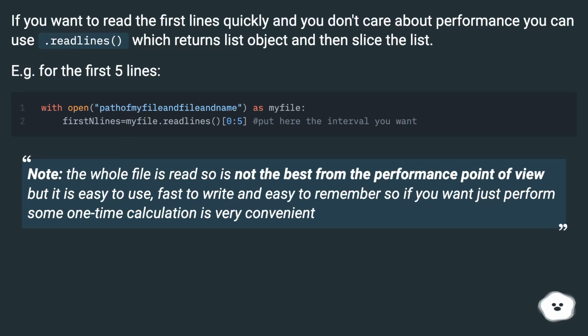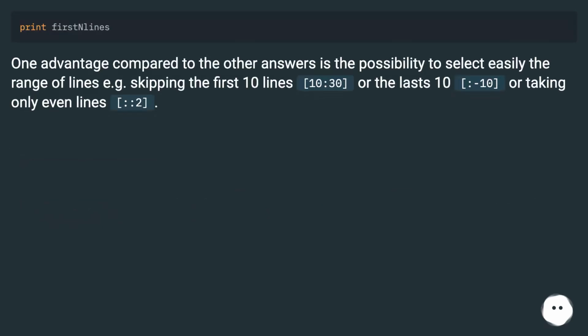Note, the whole file is read, so is not the best from the performance point of view, but it is easy to use, fast to write and easy to remember, so if you want just perform some one-time calculation is very convenient. One advantage compared to the other answers is the possibility to select easily the range of lines, e.g. skipping the first 10 lines, [10:30], or the last 10, [:-10], or taking only even lines, [::2].